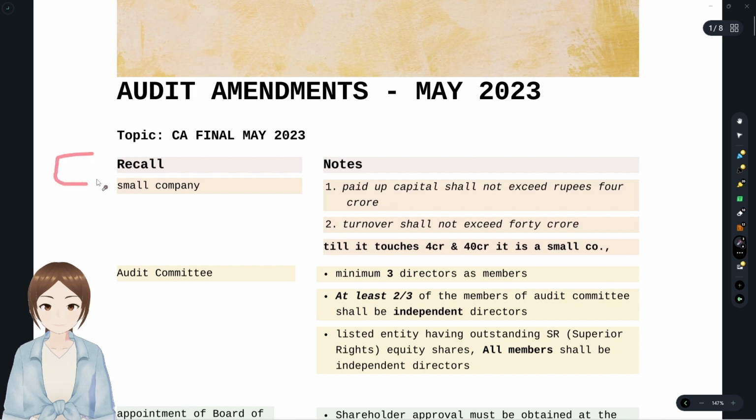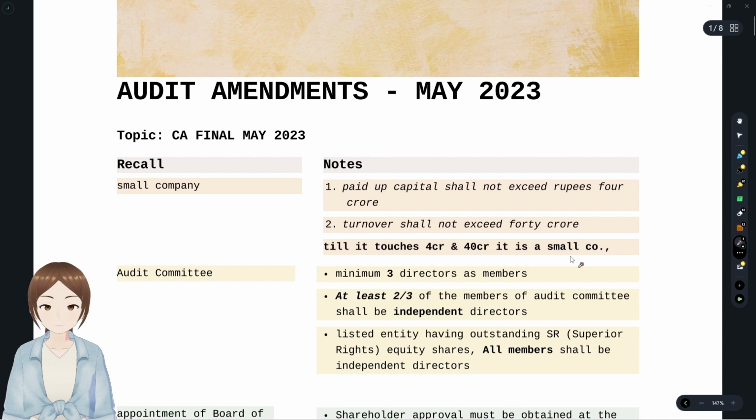With regard to the audit amendments of small company, the threshold limits for the paid up share capital and turnover have had a few changes, where the paid up share capital shall not exceed rupees 4 crore and turnover shall not exceed 40 crore. That is, if any company touches up to 4 crore and up to 40 crore, the paid up share capital and the turnover, it's still called a small company.